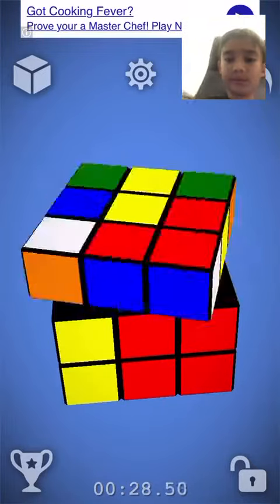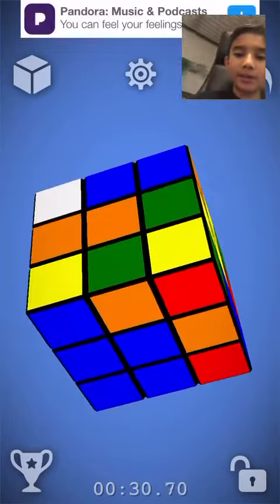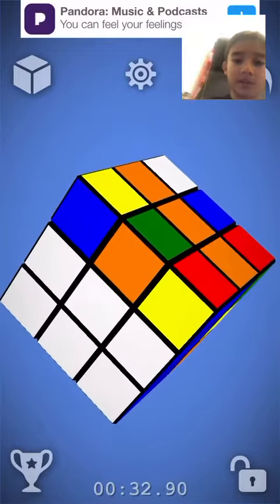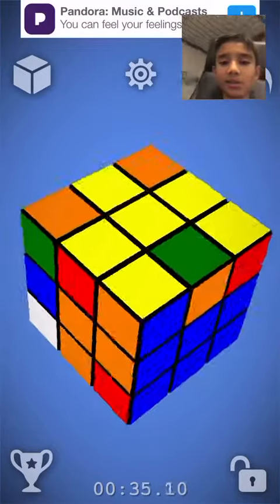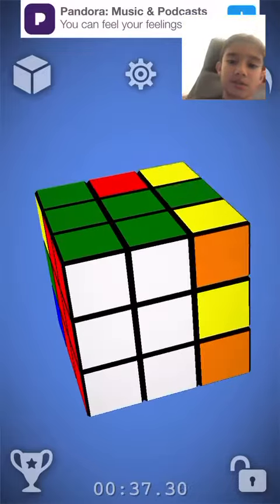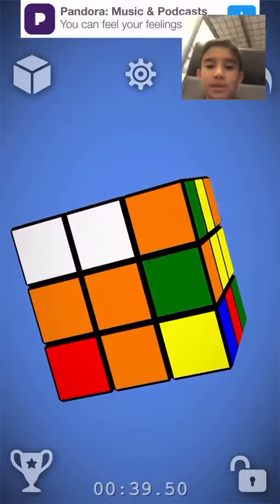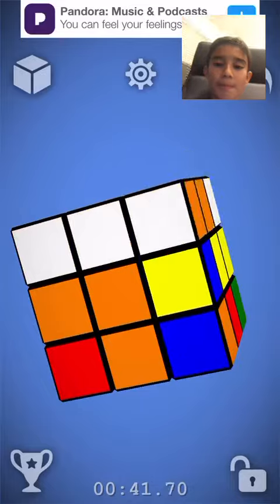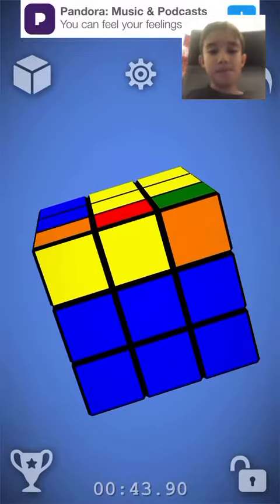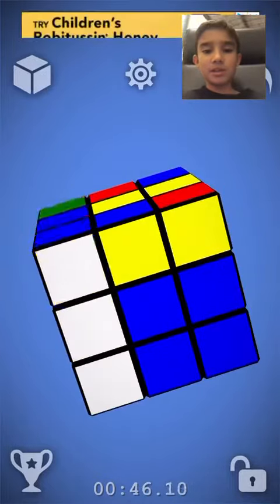So, yeah, I'm pairing that up. Now I'm going to pair up this orange and blue pieces. Where is it? Oh, I found it. But I'm also going to put this orange and green piece. Okay, now I'm going to put the orange and blue piece.